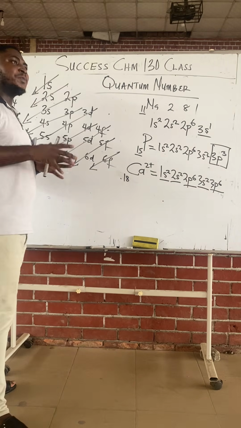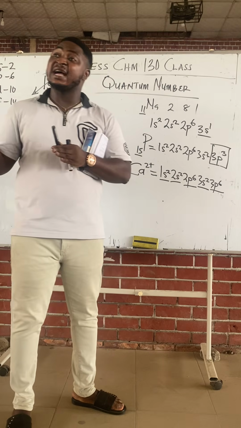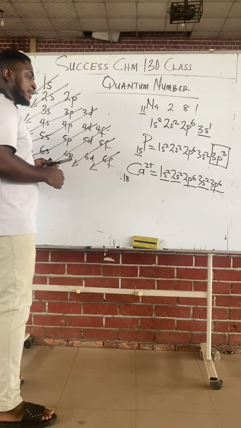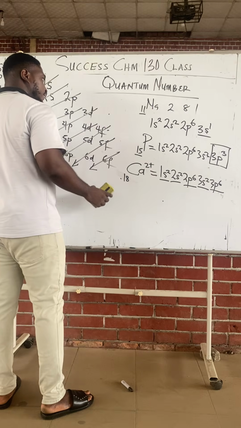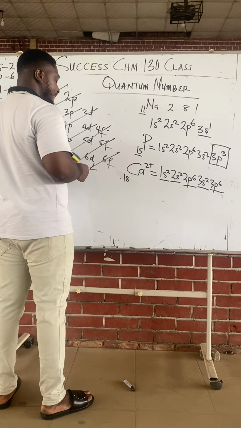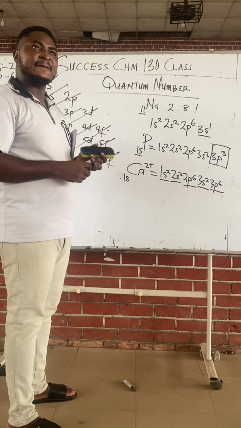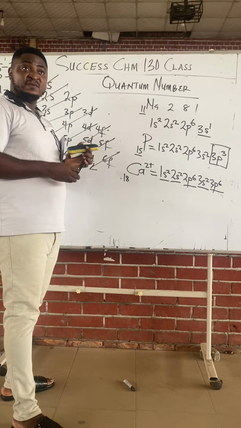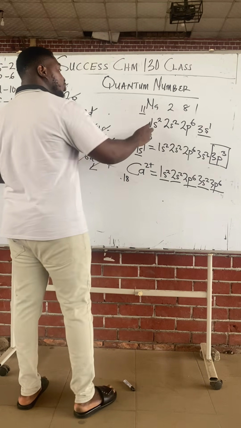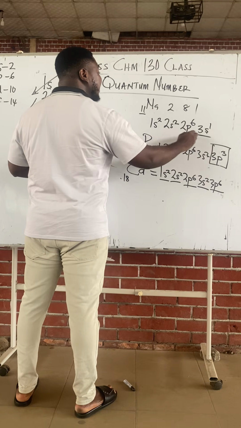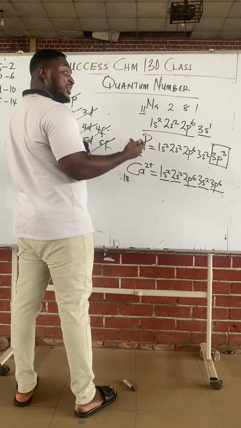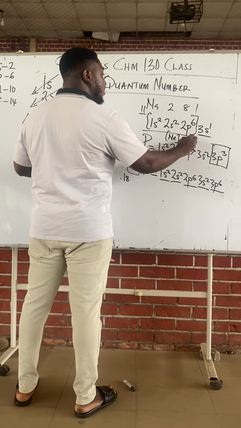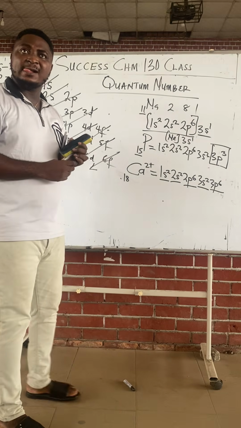Class, you could also be asked to write the electronic configuration of an element in terms of a noble gas. This is what we call noble gas configuration. Class, who is the closest noble gas to sodium? Neon. Neon is number 10, right? So neon is 2 plus 2, 4 plus 6. Class, it means that this first 10 electrons represents neon. I can replace everything here with neon, and my configuration will be neon 3s1. This is the noble gas configuration of sodium, class.